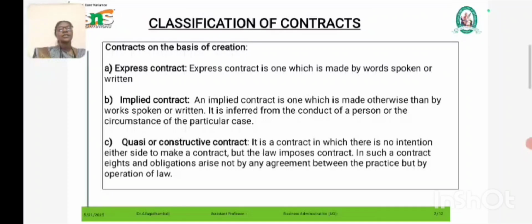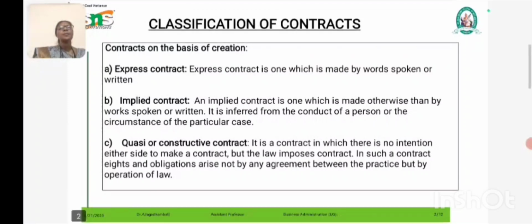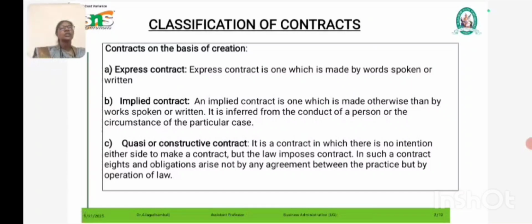Next is the quasi-contract, or constructive contract. It is a contract where there is no intention on either side to make a contract, but the law imposes it, in aid of obligations, by the operation of the law.